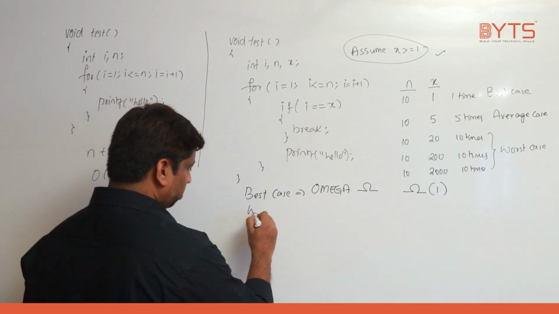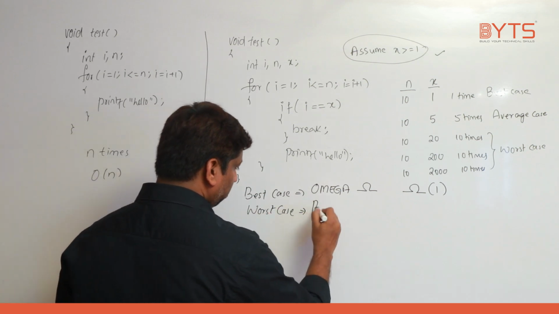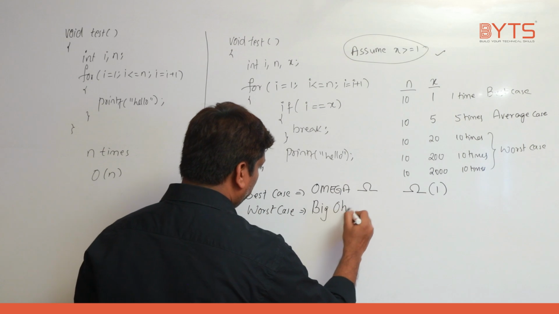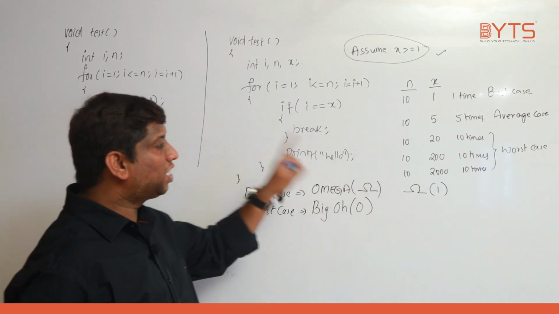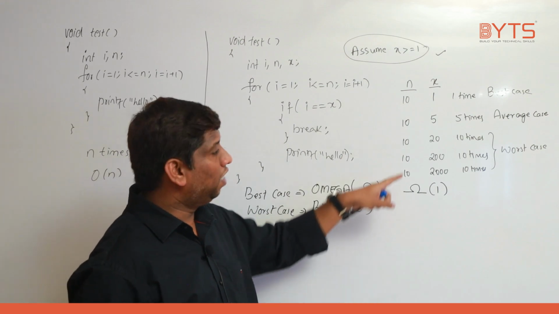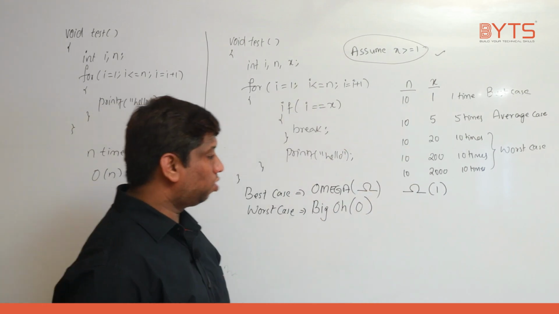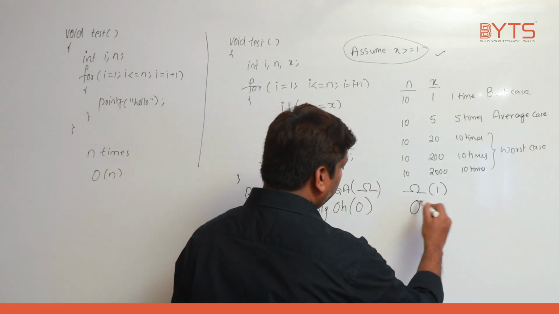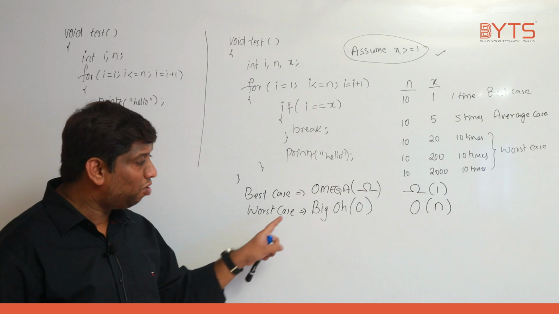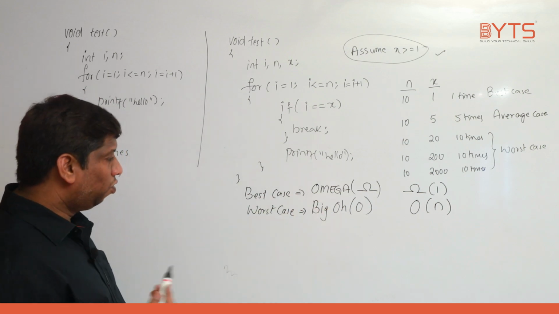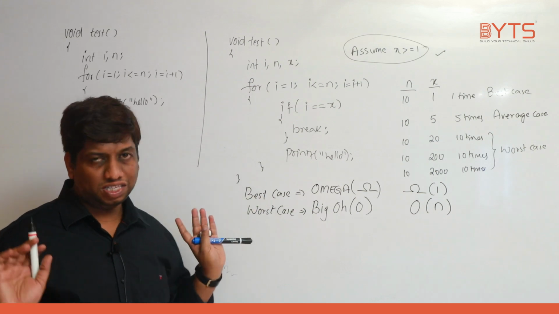Next, worst case is represented using big O. O is the symbol. Okay, and the time taken is maximum 10 times only. Why? Even though x value is 20, I am going to come out of this loop using this condition. So maximum it is going to repeat how many times? Big O of n times. So that is the worst case. Behind worst case you cannot go. What I mean to say is, behind this your application won't run. If you are able to achieve worst case, then our job is done, right?